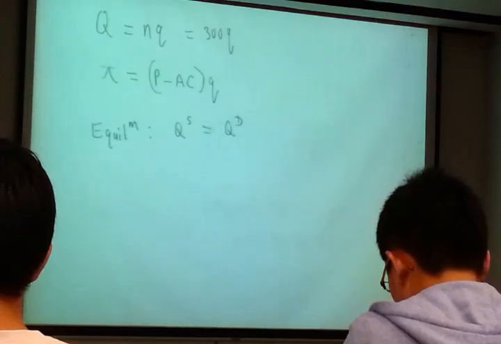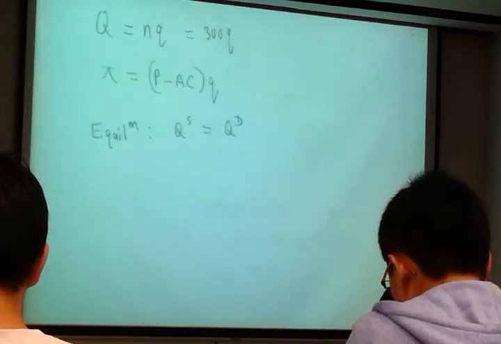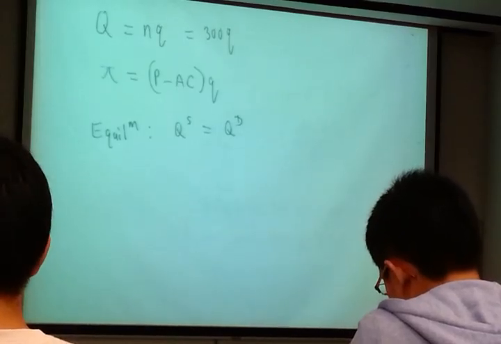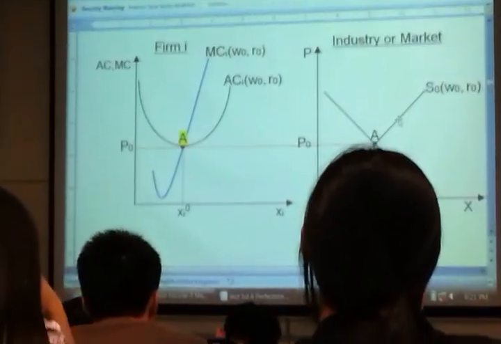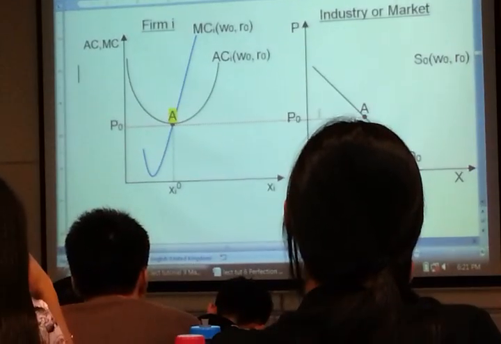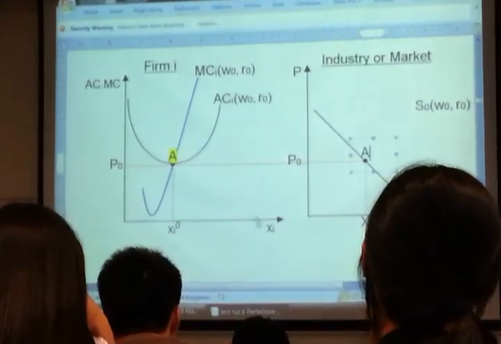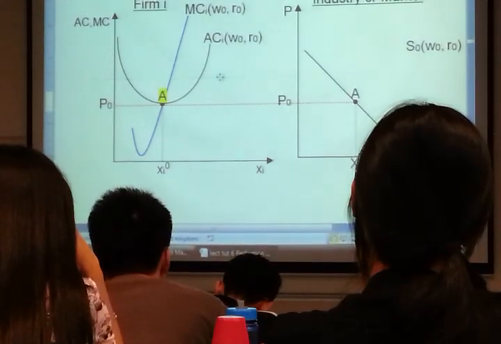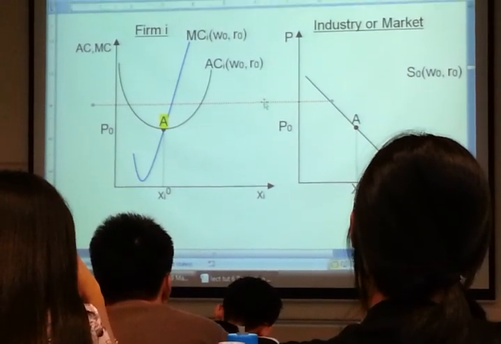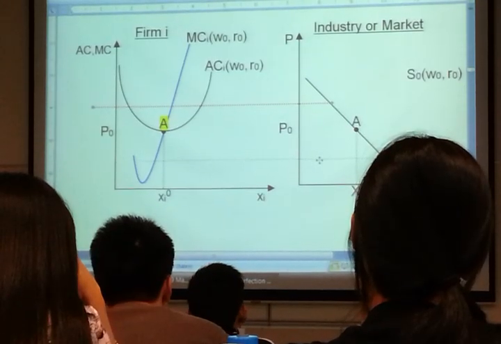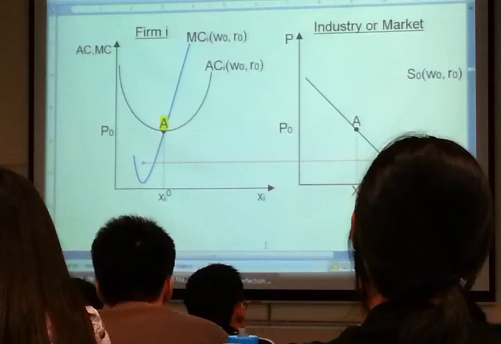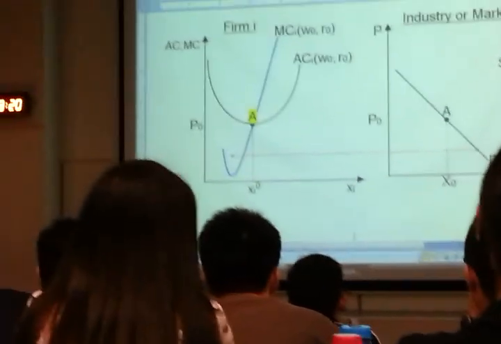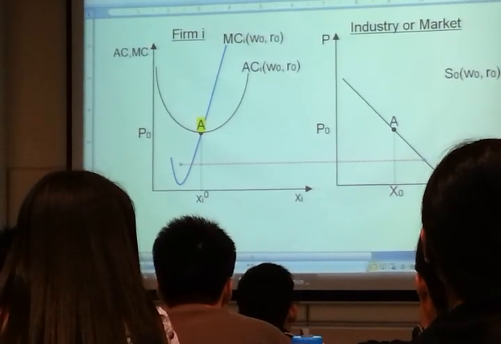But what's the quantity supplied? That depends. What's the price? The quantity supplied depends on the price. Look at here. Quantity demanded depends on the price. If the price is P0, the quantity demanded is here. If the price is P1, the quantity demanded is here. If the price is P3, the quantity demanded is here. You agree or not? So the quantity demanded depends on the price.